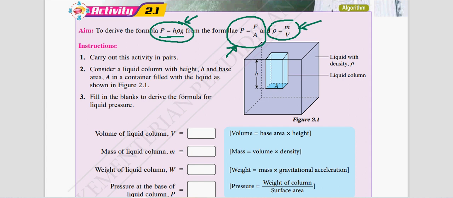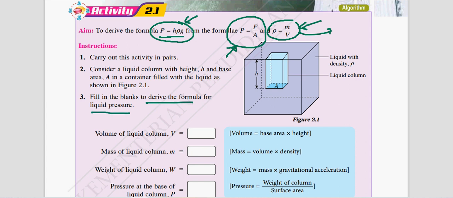Now, where do you get this formula from? This is actually the density formula: density equals mass over volume. So let's look at this. What we need to do is fill in the blanks to derive the formula for pressure in liquid.